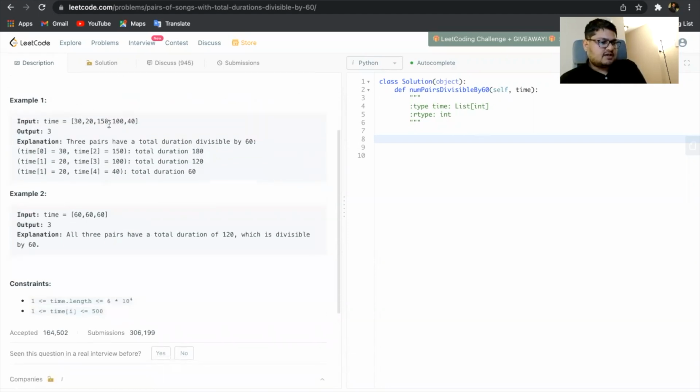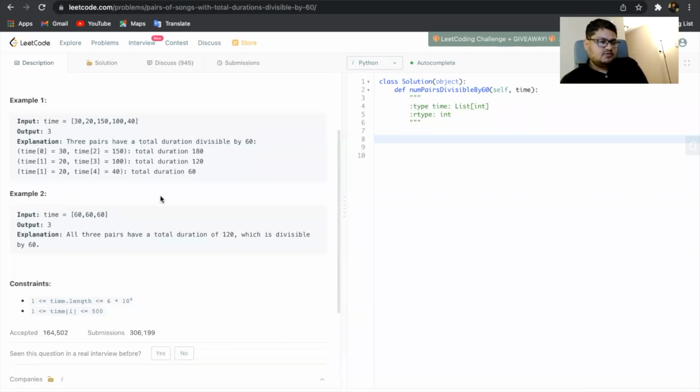They have also given an example: 30, 20, 150, 100, 40, and they are saying that three pairs have a total duration divisible by 60. 30 plus 150 is 180, 20 plus 100 is 120, and 20 plus 40 is 60. In the second example, they have given three songs which have a duration of 60, and the output is three. Pairs means 60, 60, 60, so these three will form three pairs.